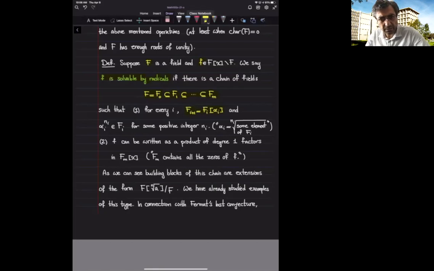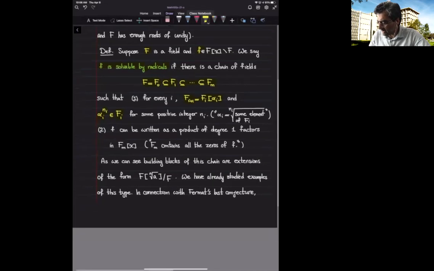So instead of saying the n_i-th root, I'm saying that when I take alpha_i and raise it to the power n_i, it's an element of F_{i-1}. So I'm adding some n_i-th root of an element of the previous field to get a larger field. Again, alpha_i can be viewed as the n_i-th root of some element of the previous field.